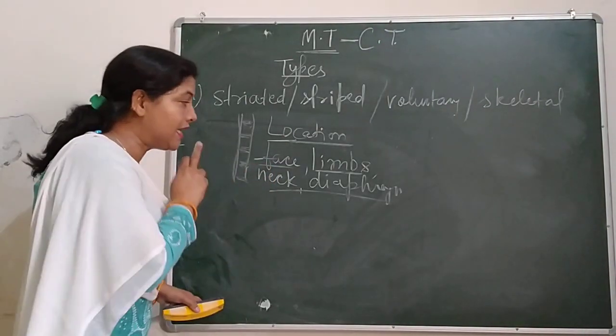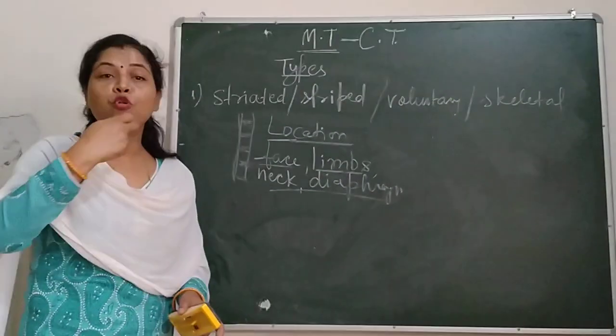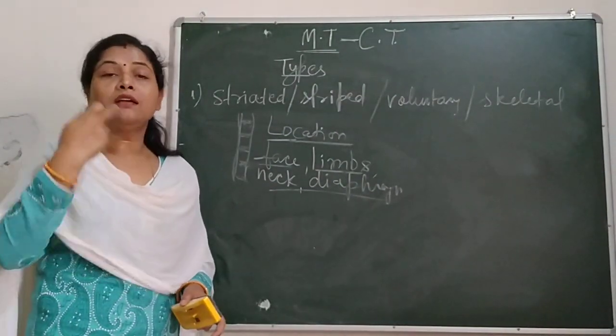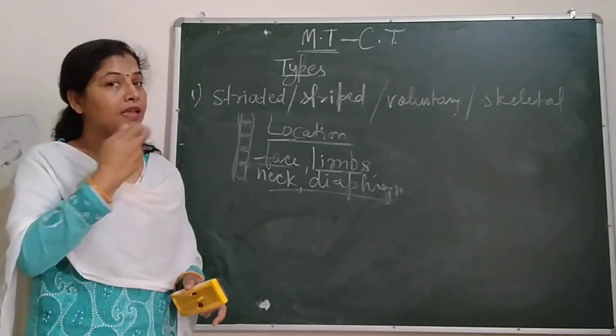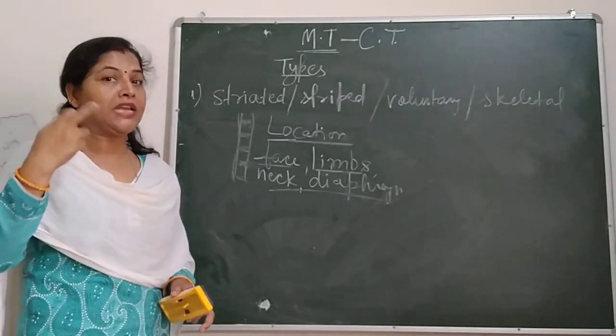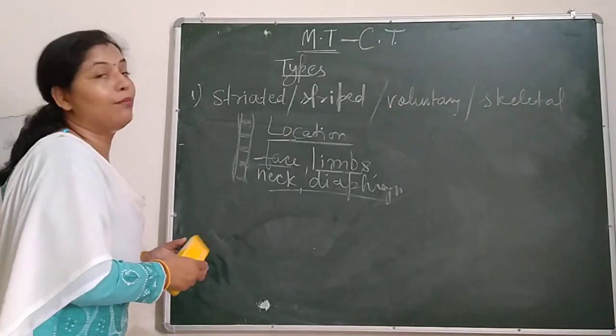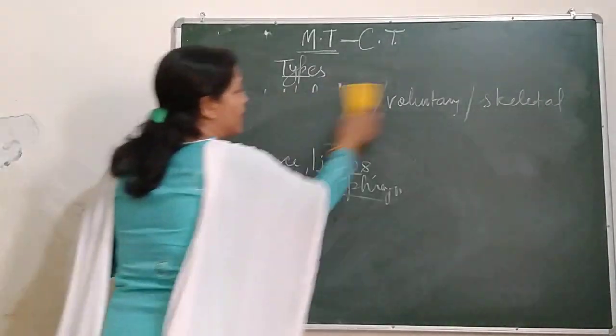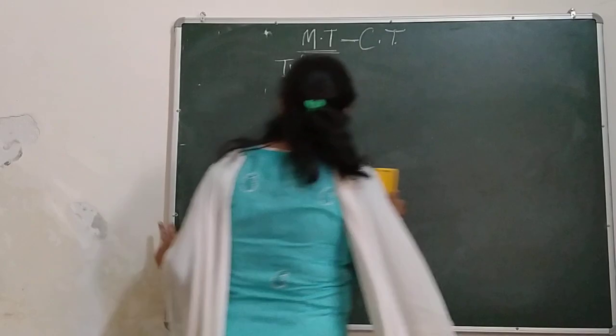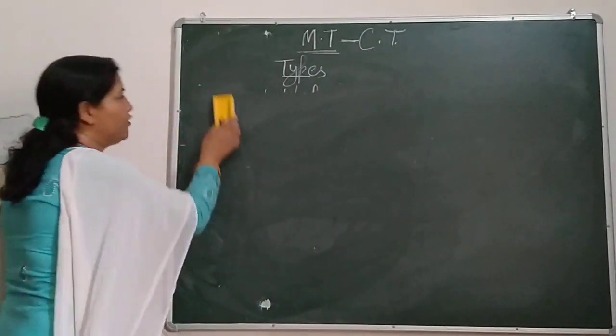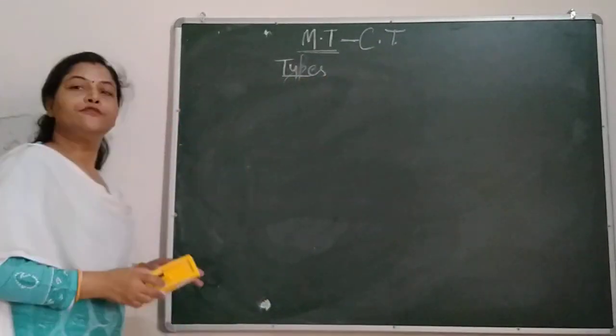So it helps in digestion, moving the tongue and sending food again and again near the teeth to get it crushed well. So this is all about striated muscles: I have told you the locations and made you understand their function.